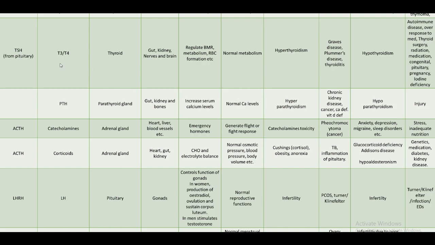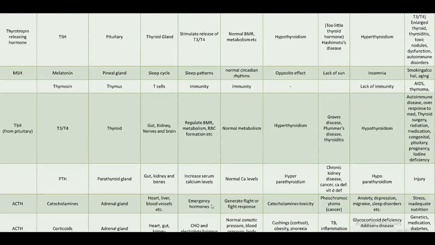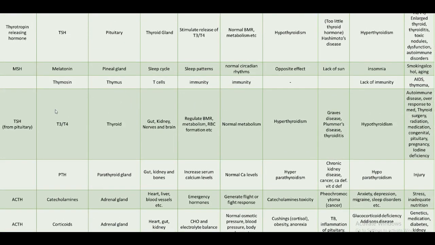Now we have the T3 and T4 hormones, or thyroid hormones. T3 and T4 are the thyroid hormones secreted by the thyroid gland on stimulation from the TSH from the pituitary. We studied about TSH previously. So TSH stimulates the release of T3 and T4.